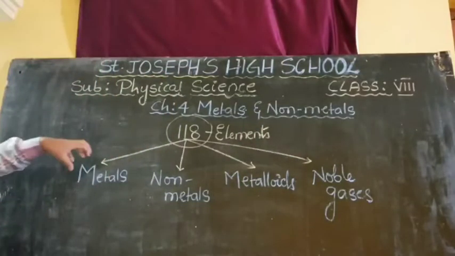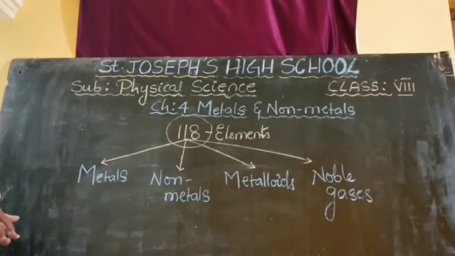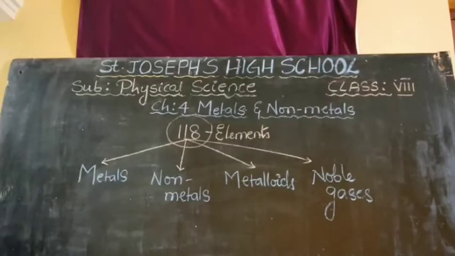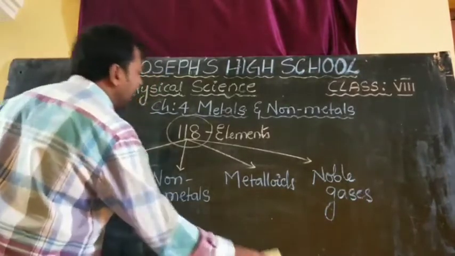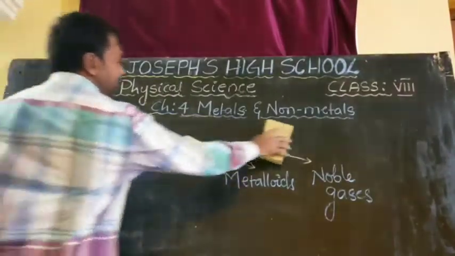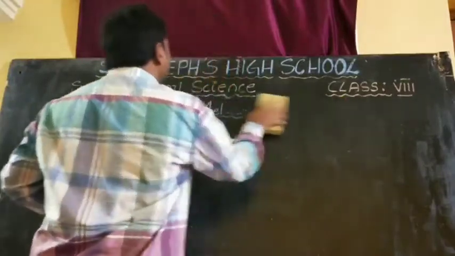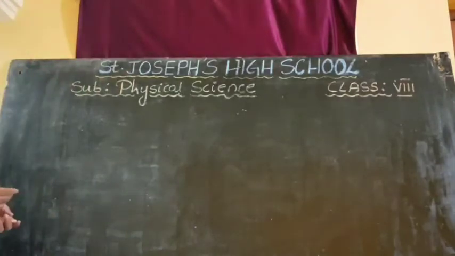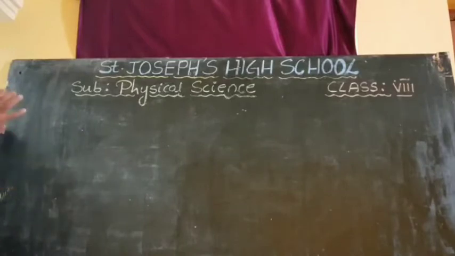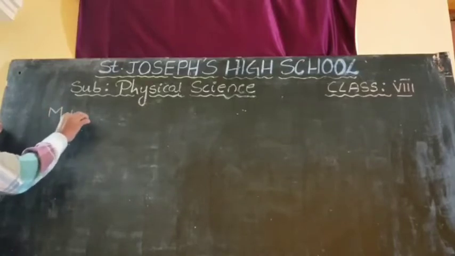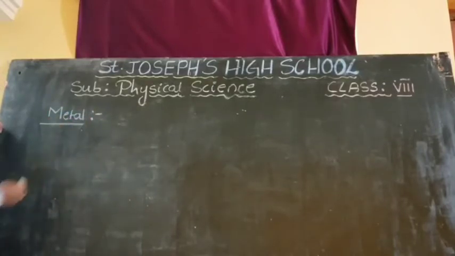Now our chapter in our 8th class is that we are going to learn about metals and non-metals. What is meant by metal and what is meant by non-metal? One by one we will discuss now. I will try to give the definition for metals and non-metals. The perfect, detailed definition you can learn in the higher classes. In 8th class we will learn what is a metal and non-metal. First I will write the definition.